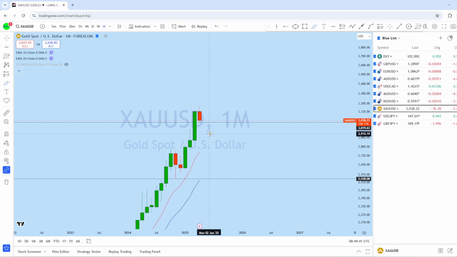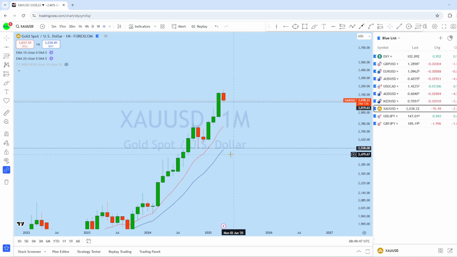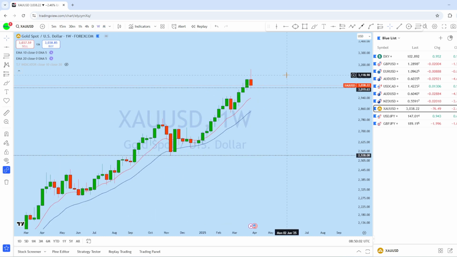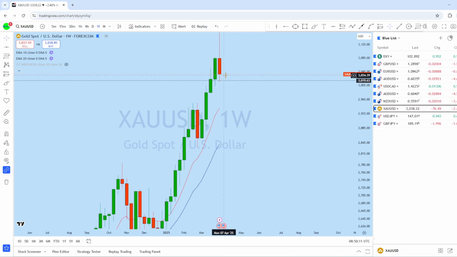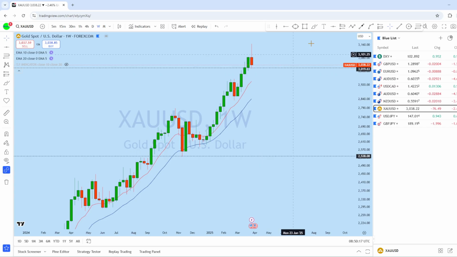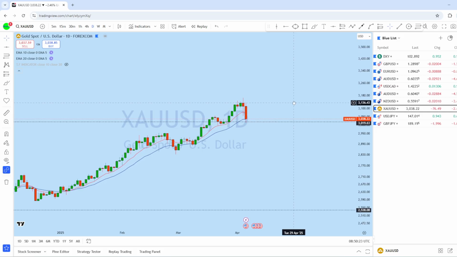Now if the market is reversing from that level, which we see the lower time frame price action showing a potential reversal pattern, we may see that ultimately the price goes back to that 2500 level or even touches that 20 EMA from the monthly, and this is a very important liquidity zone here. If we look at the weekly chart here, we can see there is a weekly doji formation, and still the market is in a bullish trend. And what I think is that if the price reverses, we might see a straight drop back to that monthly support level in a couple of weeks, or we could see the price still remaining bullish. That we will understand from further price action confirmation here.